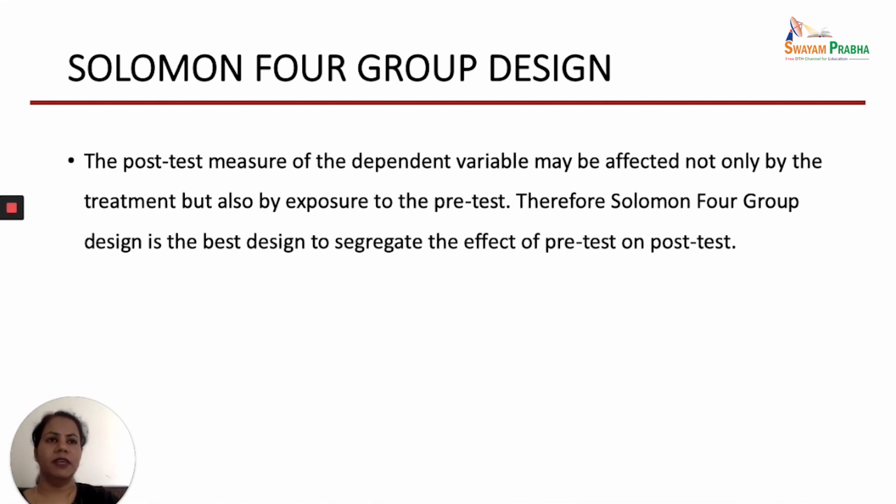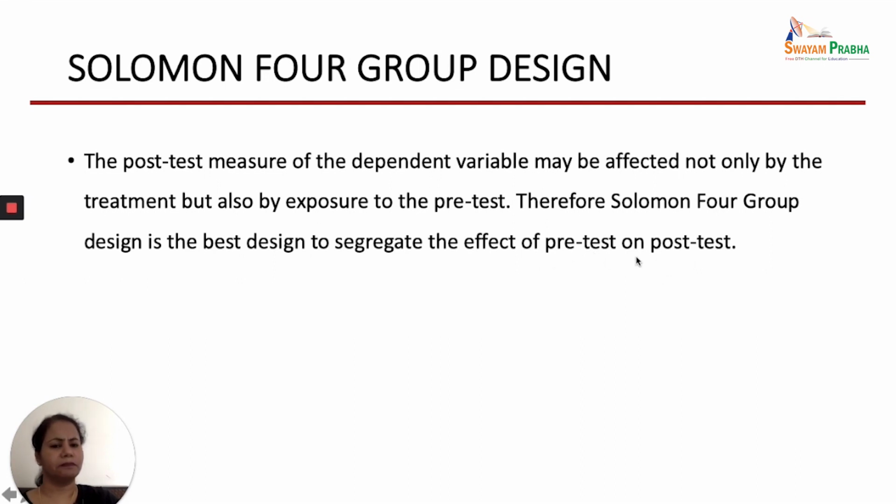For example, suppose you want to find out nurses' attitude towards HIV positive patients. If you take the pre-test, it can come to our mind that the exposure to the pre-test can change their attitude, because in the pre-test there might be some questions on attitude, and that may result in some change in the post-test.